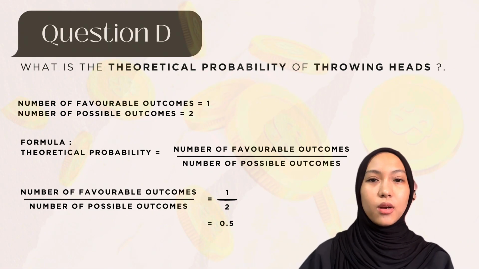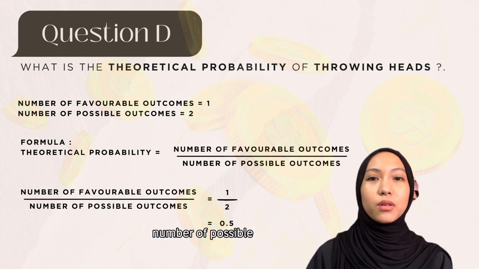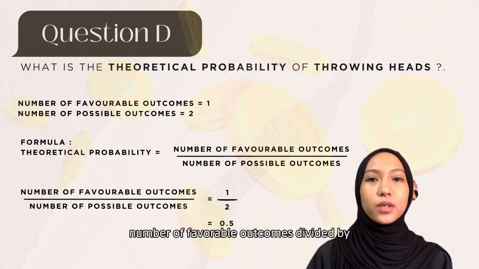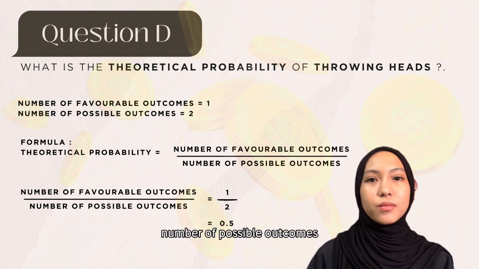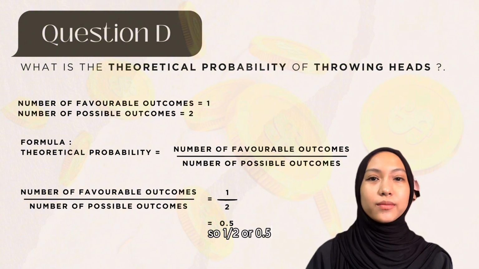Question D. What is the theoretical probability of throwing heads? As we know, the number of favorable outcomes is 1 and the number of possible outcomes is 2. The formula of theoretical probability is the number of favorable outcomes divided by the number of possible outcomes. So, 1 over 2 or 0.5.